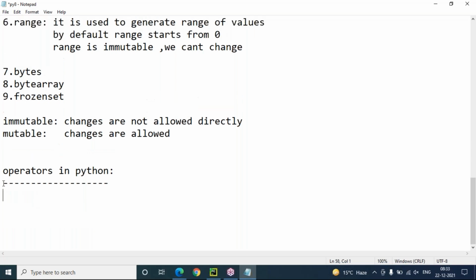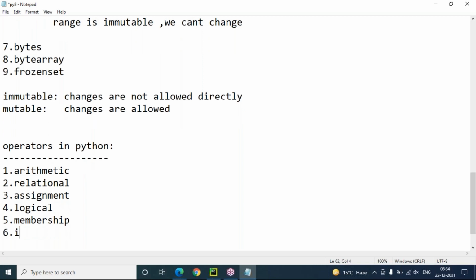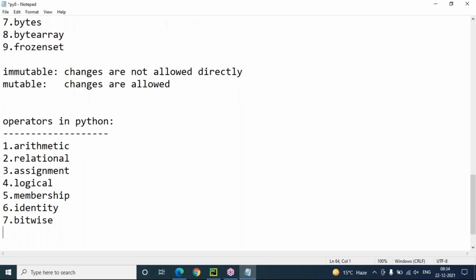So this is an operator, but Python supports different types of operators: arithmetic operators, relational operators, assignment operators, logical operators, membership operators, identity operators, and the seventh one is bitwise operators. These are all the operators available in Python programming. One by one we have to discuss.